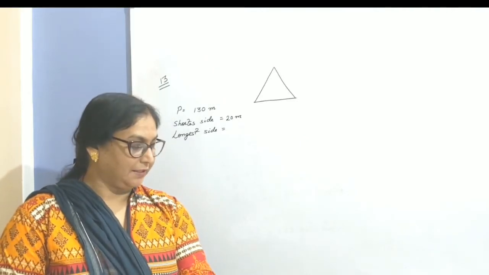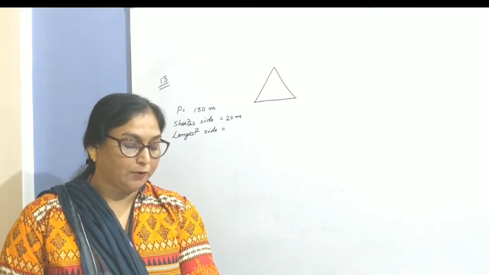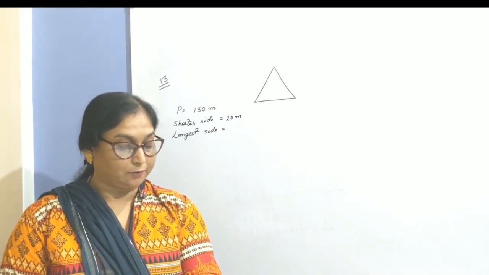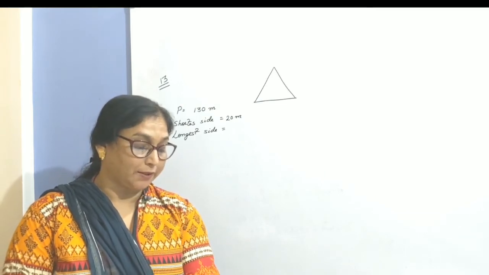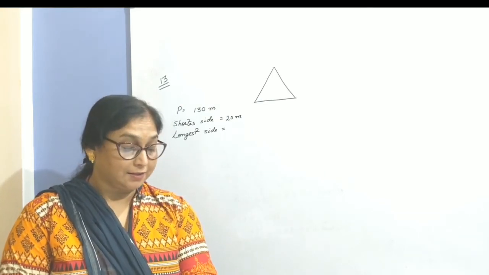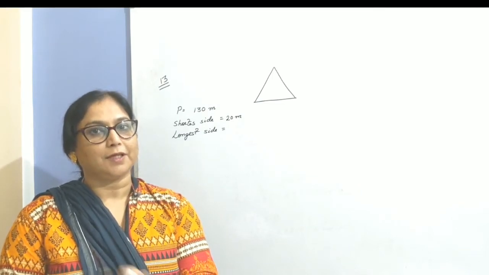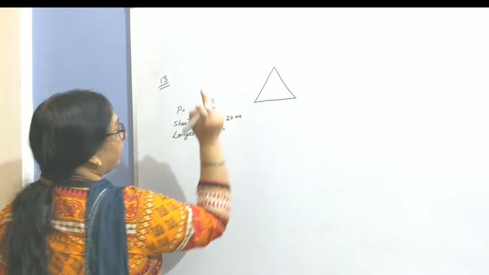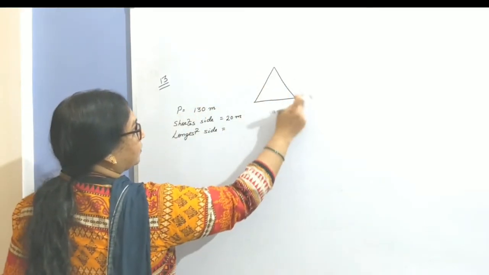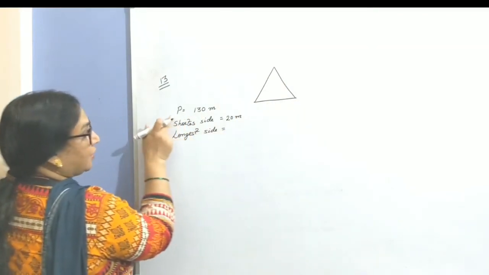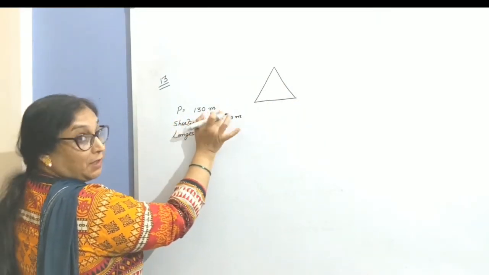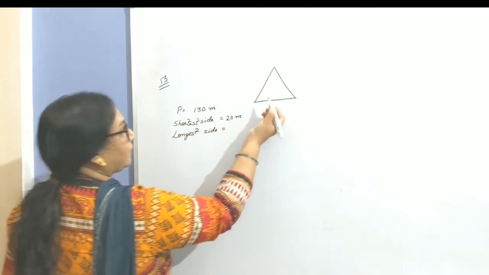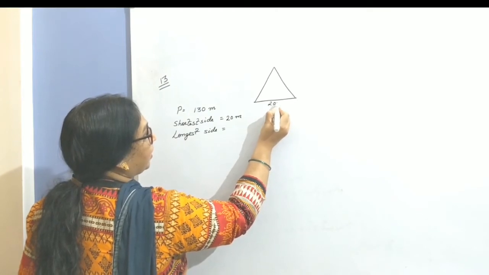Children, now question number 13. The shortest side of a triangular garden is 20 meter. Its perimeter is 130 meter and its longest side is 3 times the shortest side. Find the third side of the garden. Let's try to understand with the help of a figure. This is a triangular garden in which the boundary length, the total length of this boundary, equals the perimeter, 130 meter, which is given. Shortest side of the garden is 20 meter. So let's consider this is the shortest side and it is 20 meter.